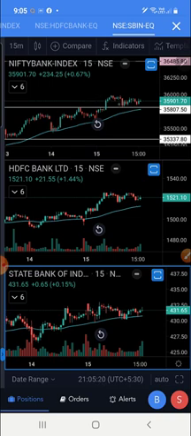Bank Nifty, what is it giving? Any breakout? If HDFC has given a breakout, you can see Bank Nifty to buy, or if Bank Nifty has given a breakout, HDFC may go up. Whatever you do, do your own analysis and see.